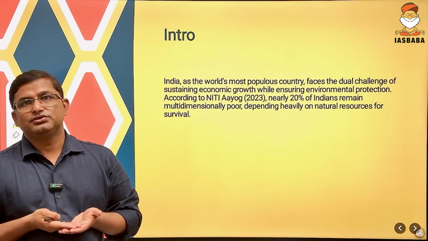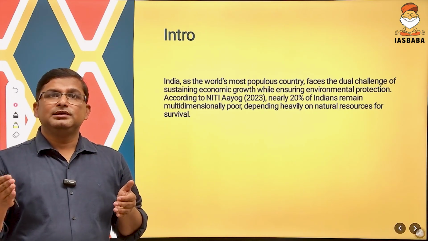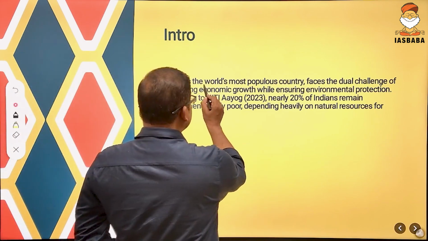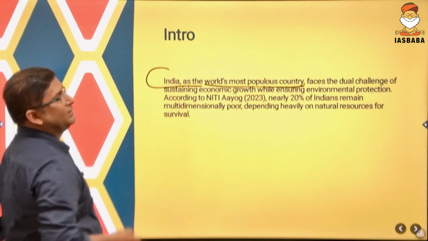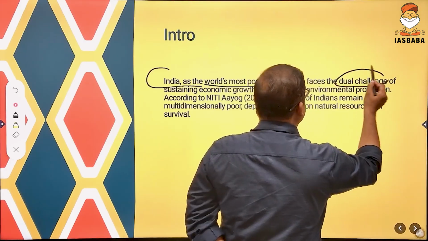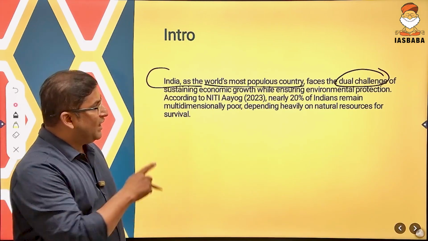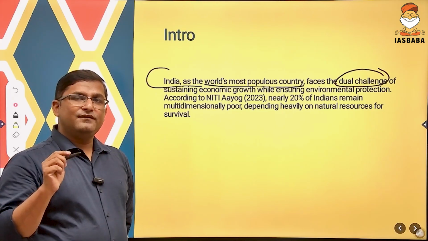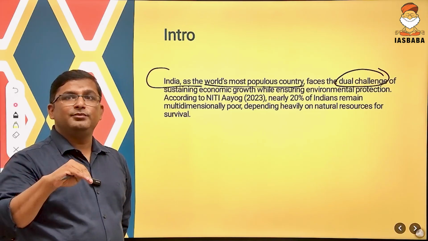So if we focus on sustainable development, then our poor people may be left behind. India is facing a dual burden: sustaining economic growth while ensuring environmental protection. We have to ensure our economic growth and at the same time protect the environment.